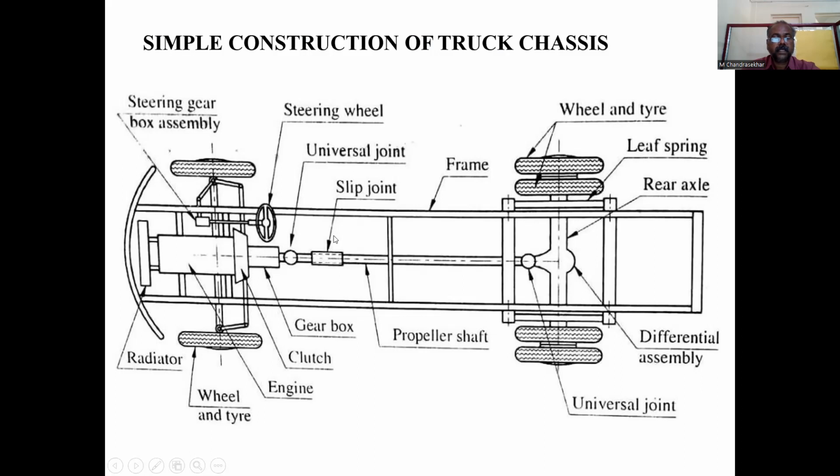The propeller shaft contains a slip joint, and before that, the gearbox and the propeller shaft are connected with a universal joint. There are two universal joints which connect the differential with the gearbox. In between, the propeller shaft rotates and transmits the energy or torque. So the frame will be completed by installing all these components: wheels and tires, differential assembly and universal joints. The rear axle contains the wheels and tires. This completes the construction of the truck chassis.